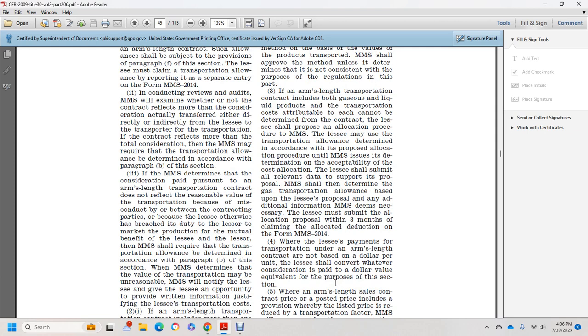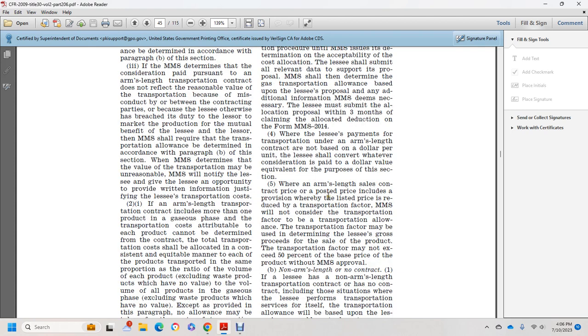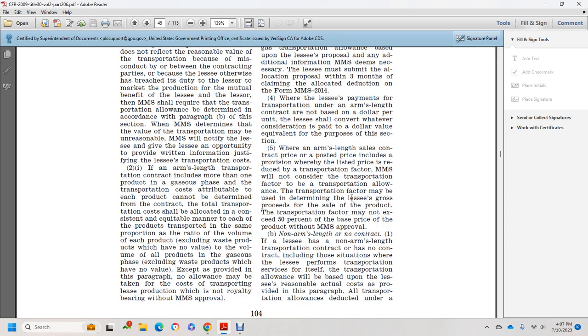If the lessee's payments for transportation under an arm's length contract are not based on a dollar per unit, the lessee shall convert the consideration paid to a dollar value equivalent for the purposes of this section. When an arm's length sale contract price or posted price includes provisions whereby the lessee is charged a transportation factor, the Minerals Management Service will not consider the transportation factor to be a transportation allowance. The transportation factor may be used to determine the lessee's gross proceeds for the sale of the product, provided the transportation factor does not exceed 50 percent of the base price of the product, without Minerals Management Service approval.